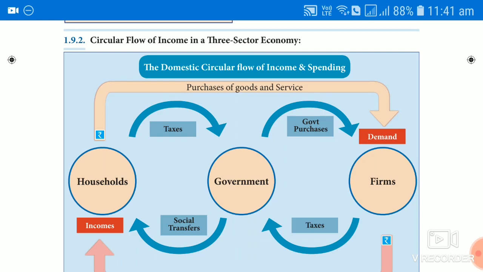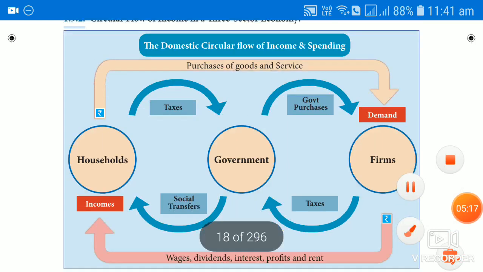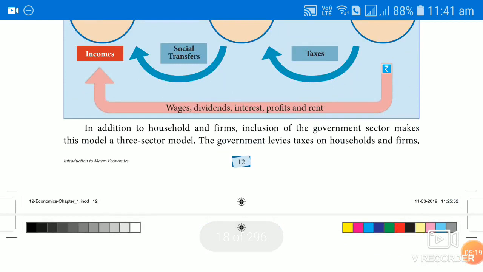the government, with the help of the tax amount, makes some purchase of goods and services from the firm. So in that way it creates some sort of relationship between the government, household and the firm. So this is what is explained in the case of the three sector economy, circular flow of income. So you can understand that from that explanation.